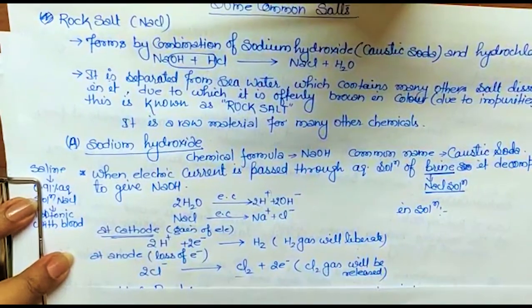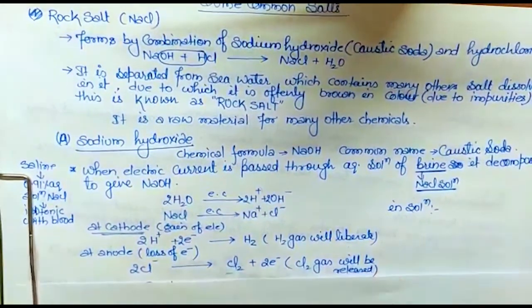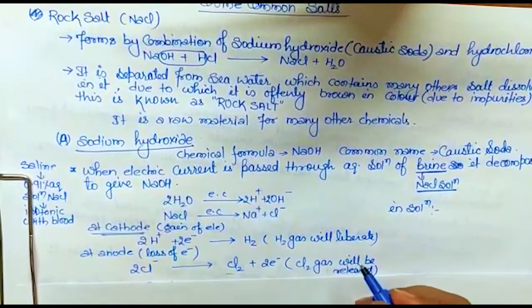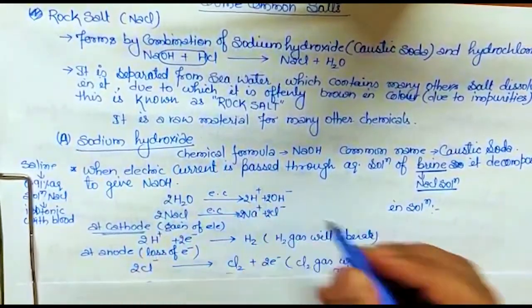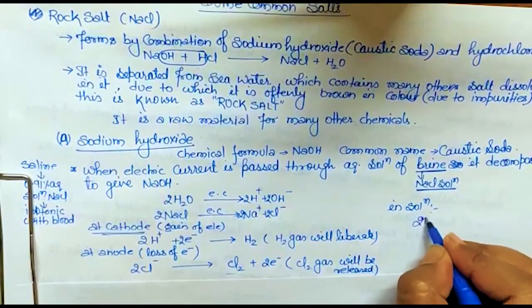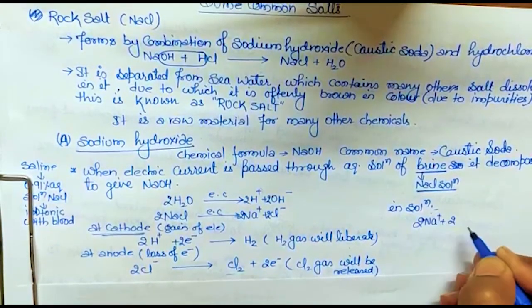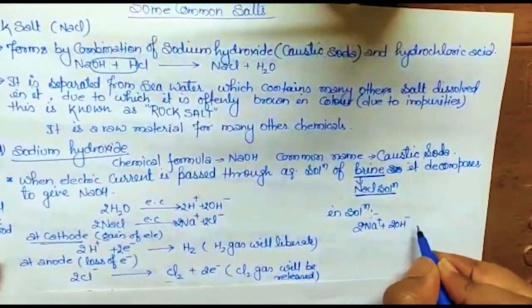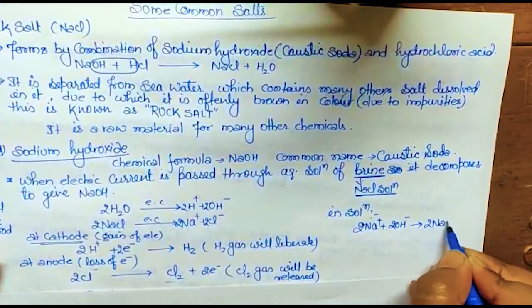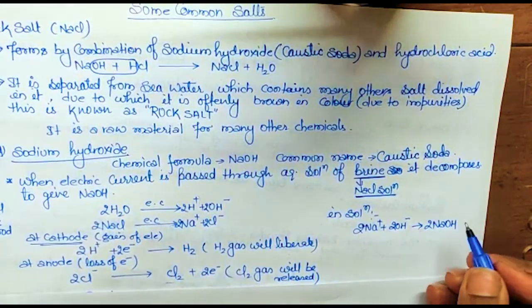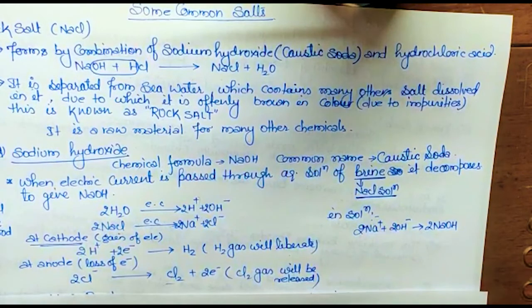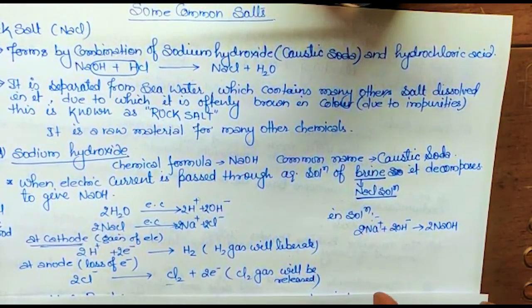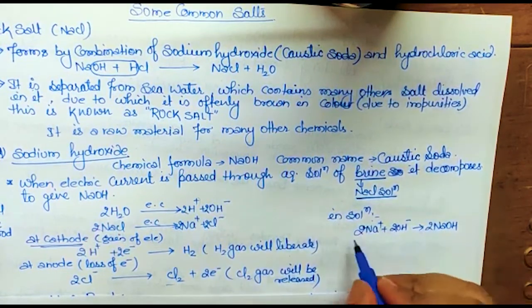जो रह गया वो आपस में कंबाइन हो जाएंगे. So what is left? Na plus. Let me balance this also. So Na plus and OH minus. What will happen? 2 Na plus will react with 2 OH minus to form 2 NaOH. This is a very important reaction. If you learn this now, it will help you in NTSE exams and all that. So got it? This remains in solution.